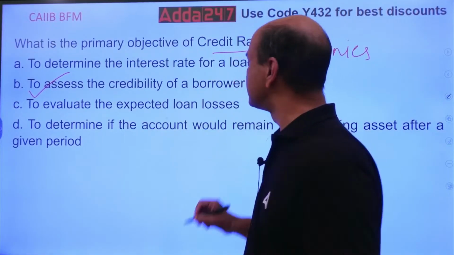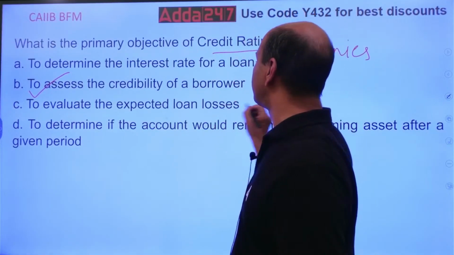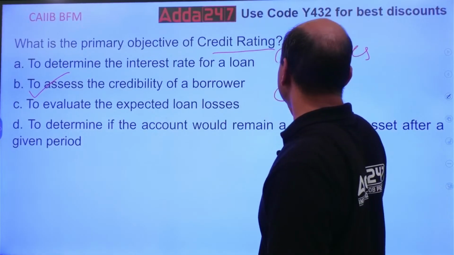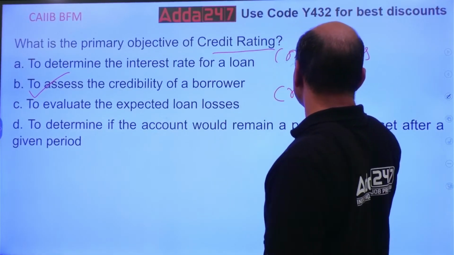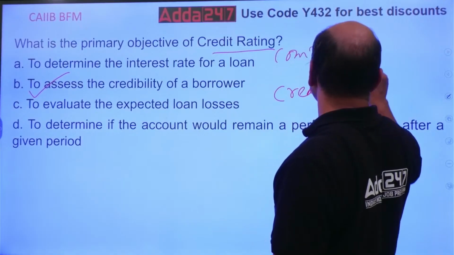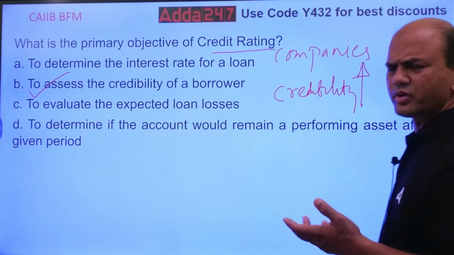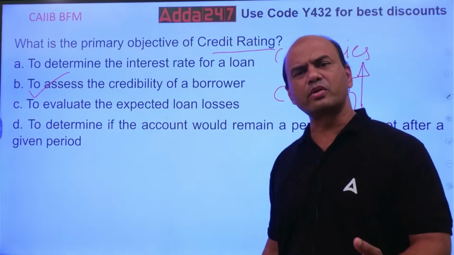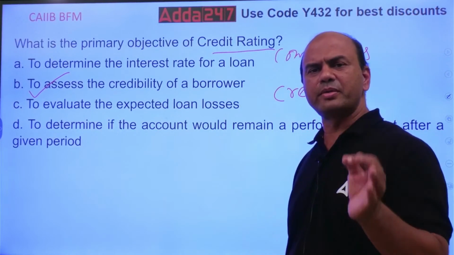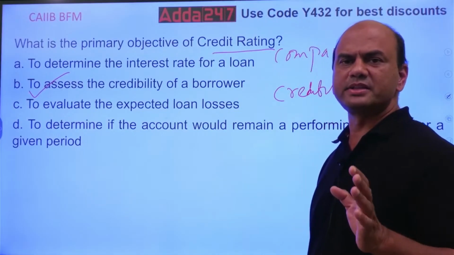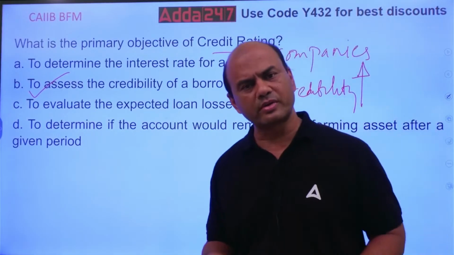See here, logic is simple. If the credibility of the borrower is high, what do you mean by credibility? If some borrower has good repayment history, his CIBIL score will be more.